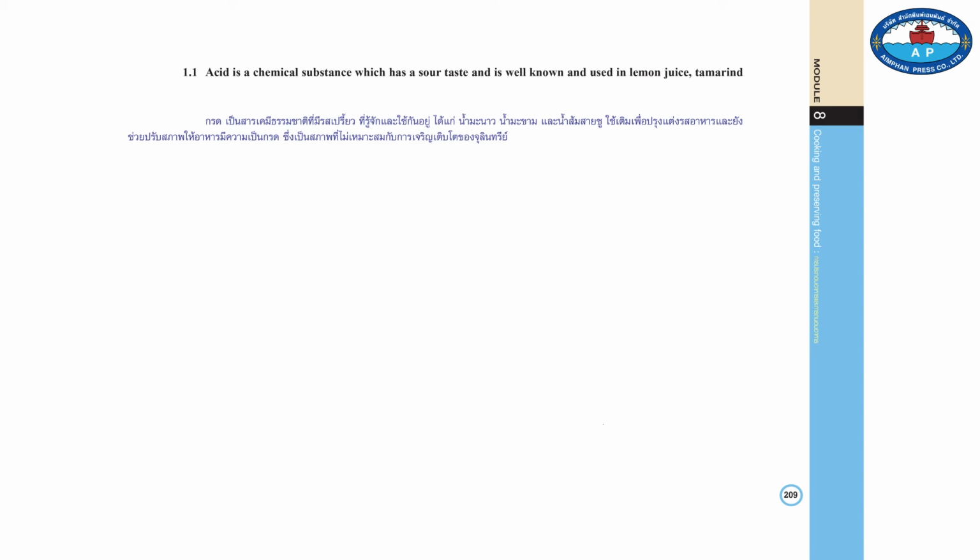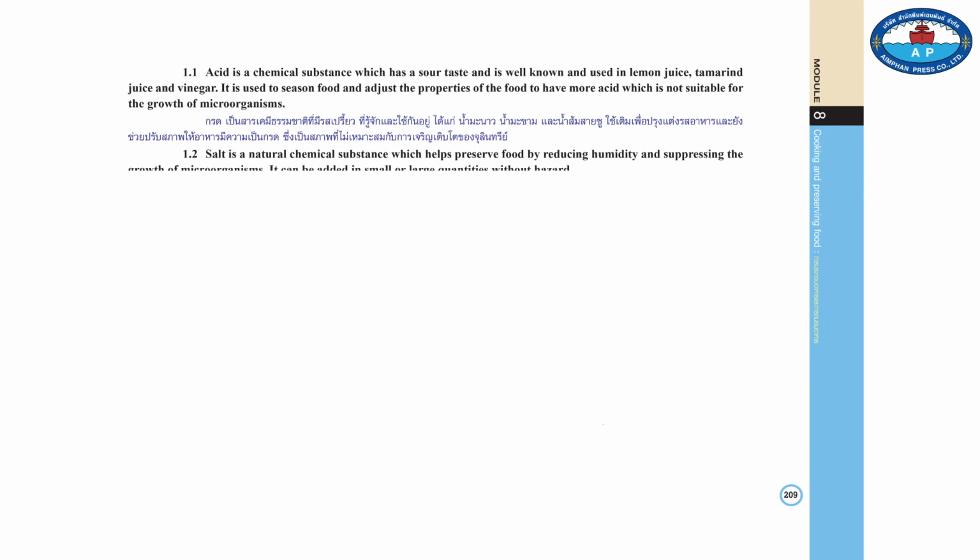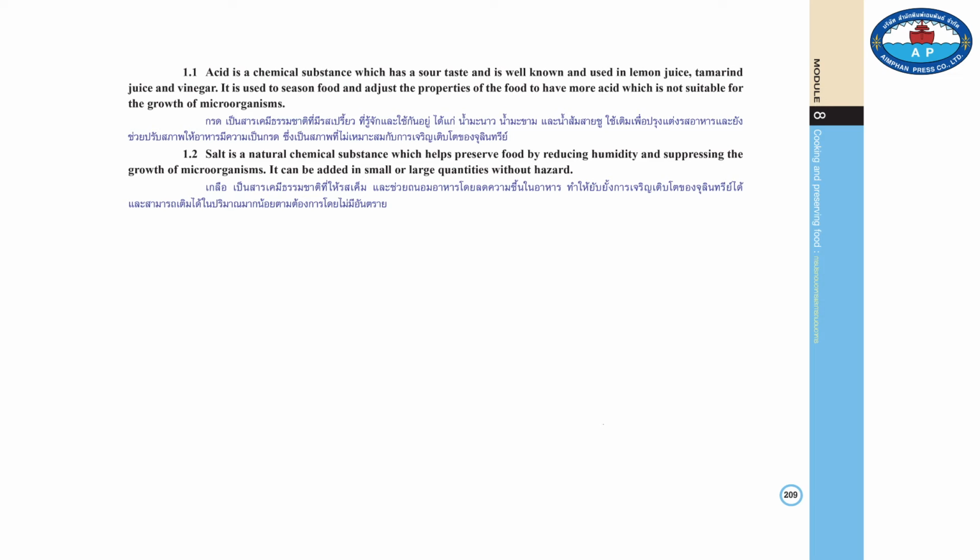1.1. Acid is a chemical substance which has sour taste and is well known and used, such as lemon juice, tamarind juice, and vinegar. It is used to season the food and adjust the conditions of the food to be more acid, which is not suitable for the growth of microorganisms. 1.2. Salt is a natural chemical substance which is salty and helps preserving food by reducing the humidity in food and suppressing the growth of microorganisms. It can be added in little or big quantity without hazard.